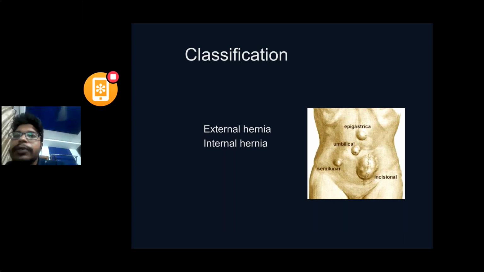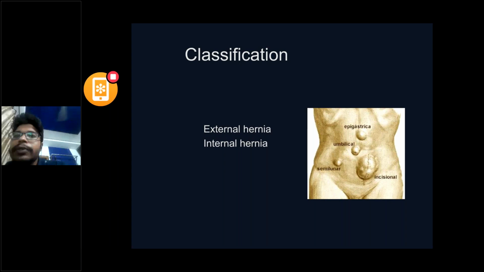And based on the areas where it is present, different hernia types are present. Epigastric hernia is present from 2 centimeters above the umbilicus to the xiphisternum. Around the 2 centimeters around the umbilicus is umbilical or paraumbilical hernia.